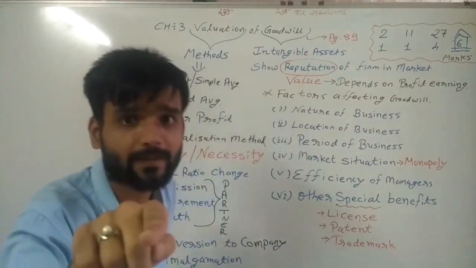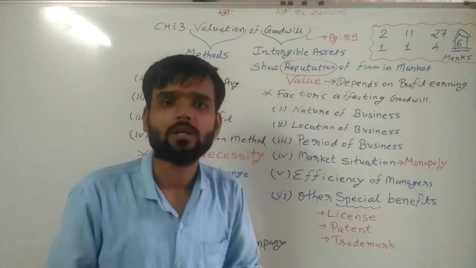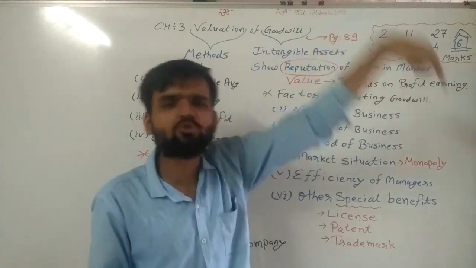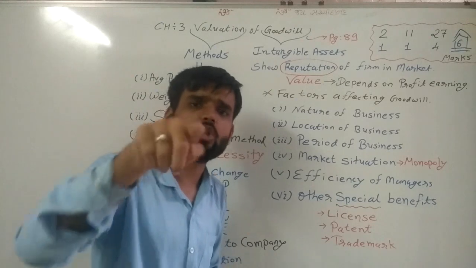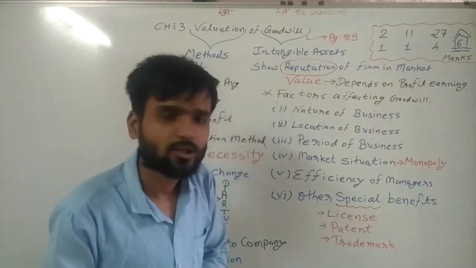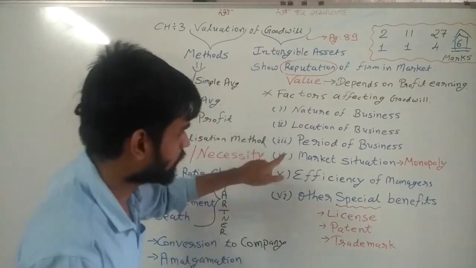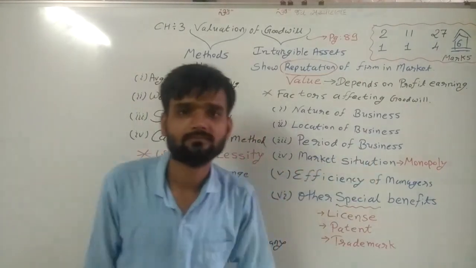And that's why period of business is very important. How long he has been doing business, from how many years he is doing business, that also affects the goodwill. So 3 points completed. Now we are talking about the fourth point, market situation.